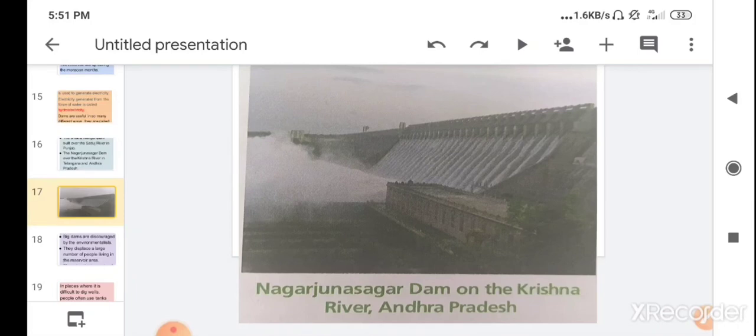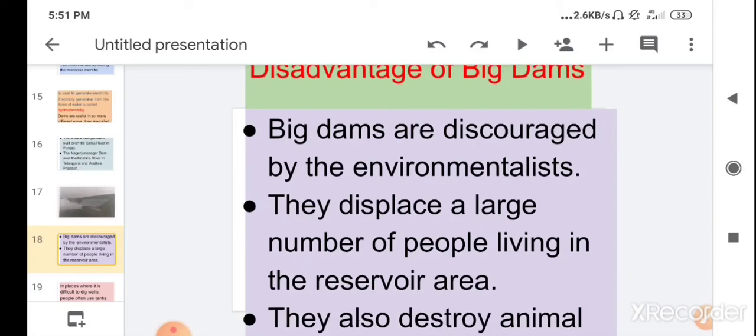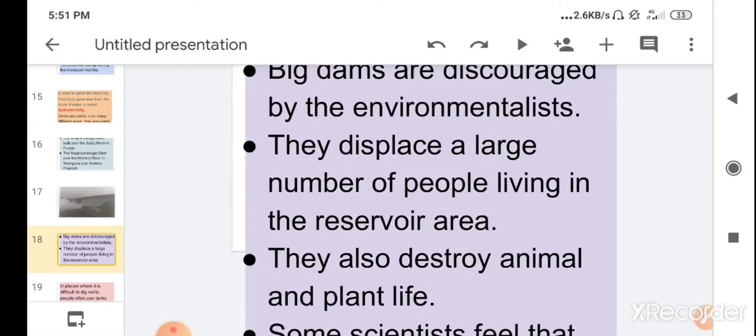Children, dams have advantages but they also have some disadvantages. So the next topic is the disadvantages of big dams. Children, big dams are discouraged by environmentalists, because they displace a large number of people who live in the reservoir area. So the people who live nearby the dams have to leave their place and go somewhere else.